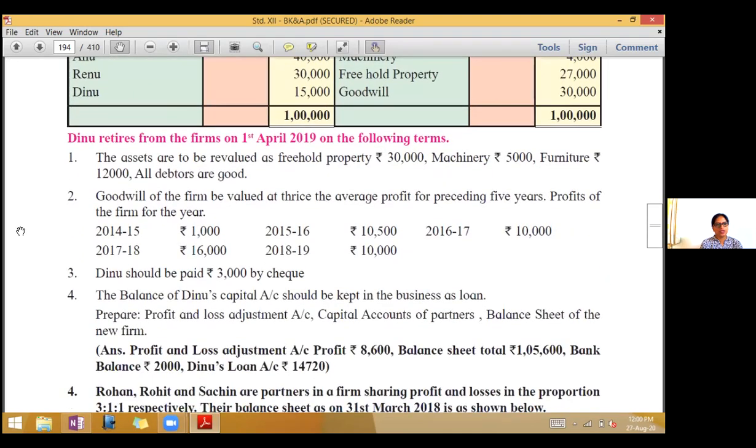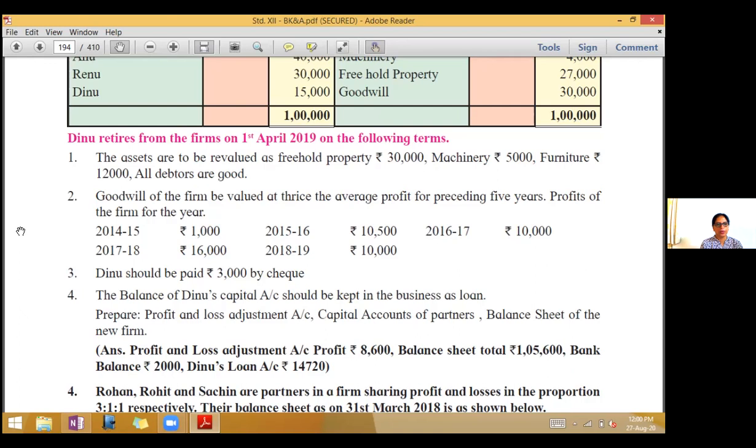Dinu retires from the firm on 1st April 2019 on the following terms. First, the assets are to be revalued as freehold property rupees 30,000, machinery 5,000, furniture 12,000. All debtors are good. So tick mark all those assets on the asset side of the given balance sheet.